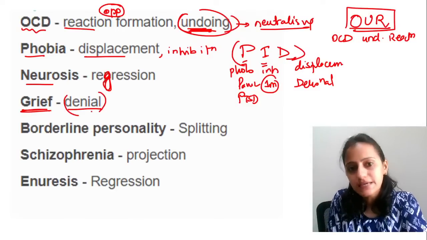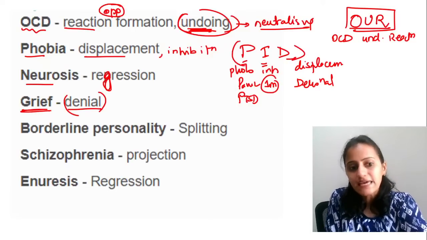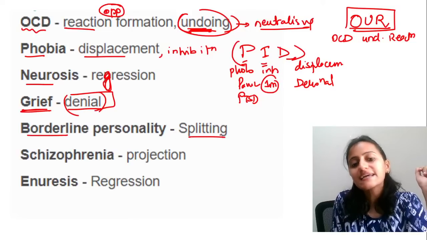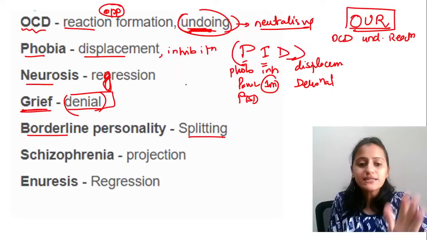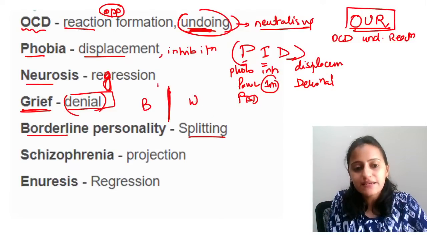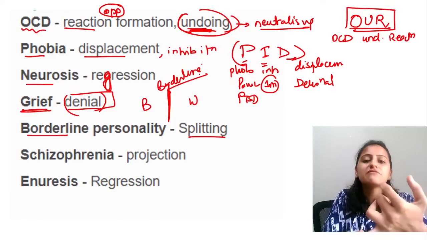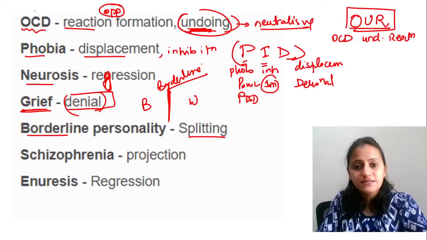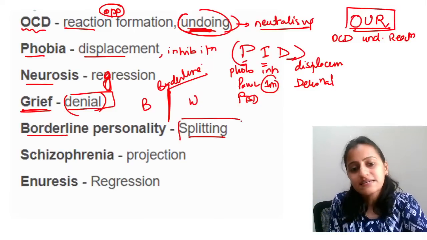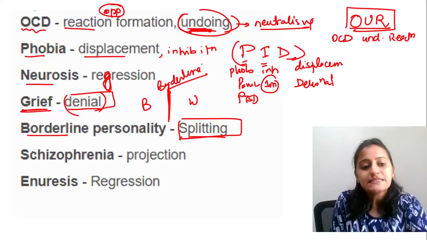No, that is not possible. If a woman's husband dies, the first thing is the woman denying. That is denial. In grief, there is denial. Borderline is splitting. Borderline is like a border between the black and the white. That is a borderline disorder where you have the history of self-harm. The person categorizes people as very good or very bad, best or worst. Splitting is borderline. We split by a border.